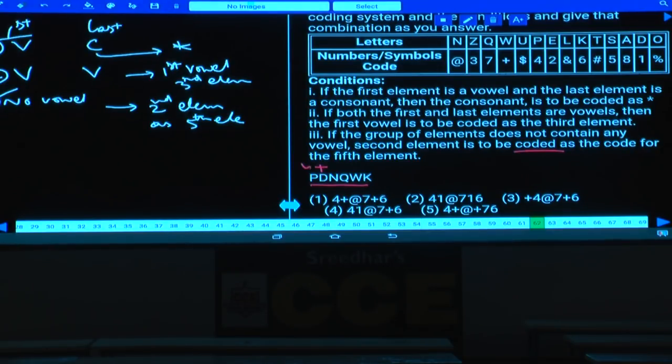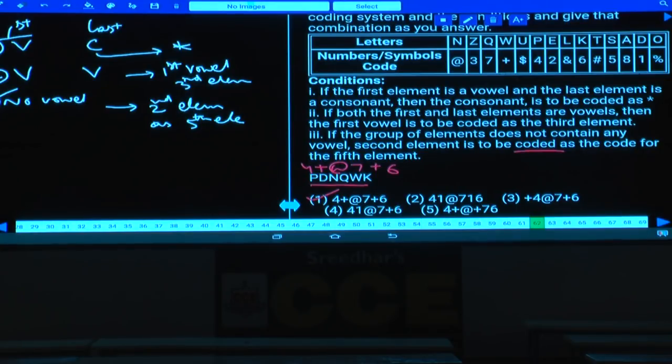P is 4, and the code for N is at the rate of, and Q is 7, and W is plus, and K is 6. So 4 plus at the rate of 7 plus 6, and it is given in choice 1.